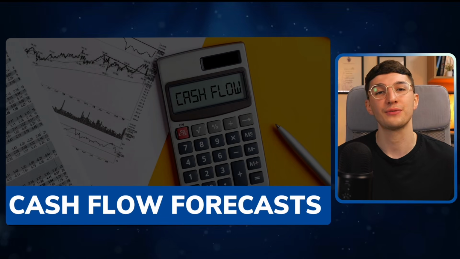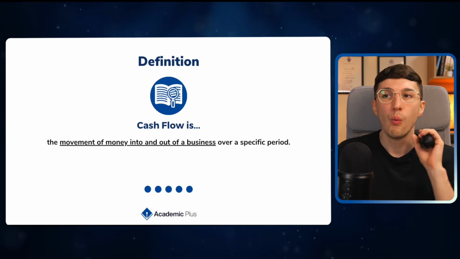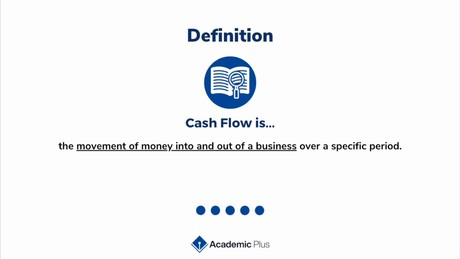And the very last thing that we need to do in this revision video is take a look at our cash flow forecasts. What we mean by cash flow, first of all, is the movement of money into the business and out of the business over a period of time. Now, cash flow is crucial. You may have heard the term cash is king, because for a business to survive, it needs to make sure it can pay its expenses and operate effectively.